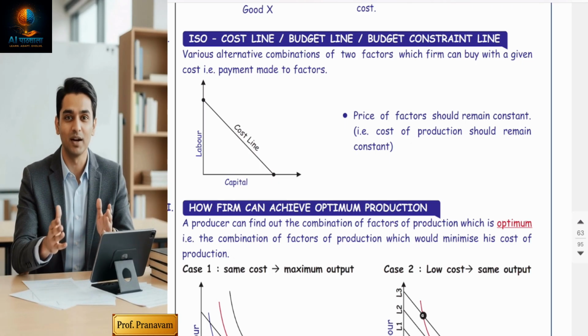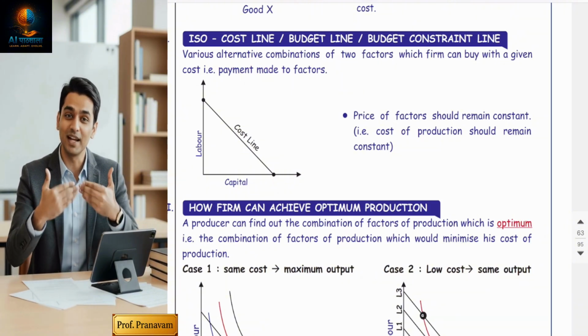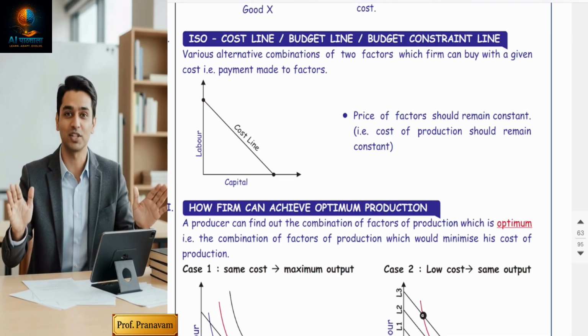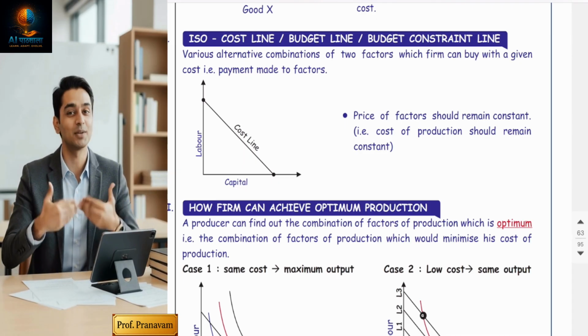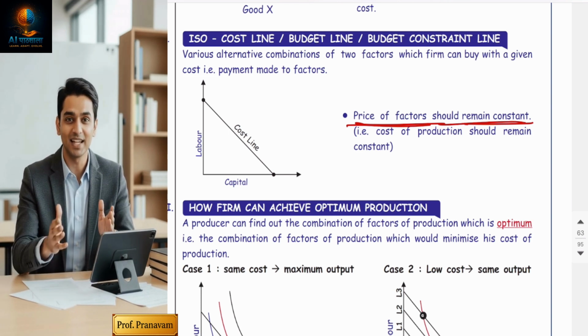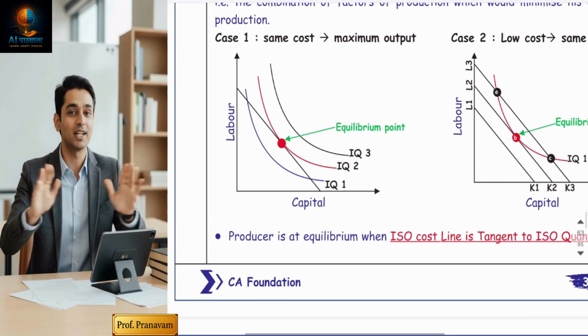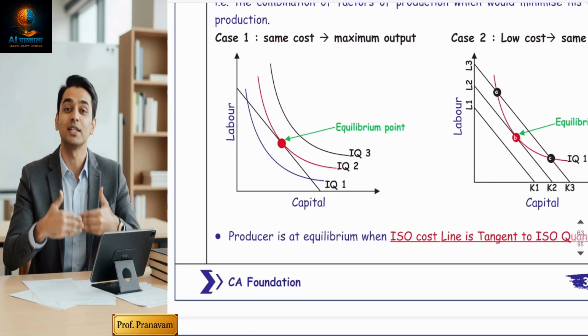Okay, so in the practical theory, if cost increases, your cost line will shift to the right. If your cost reduces, your cost line will shift to the left. But in this concept, the price of the factor should remain constant, which means my cost line will remain constant. Neither will it increase nor decrease. Okay, so now how are we going to achieve production optimization?